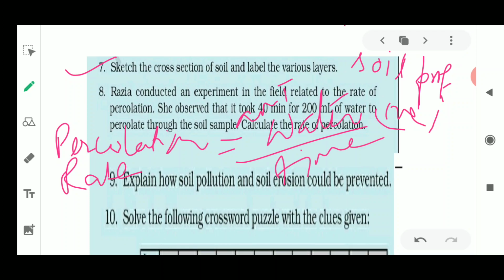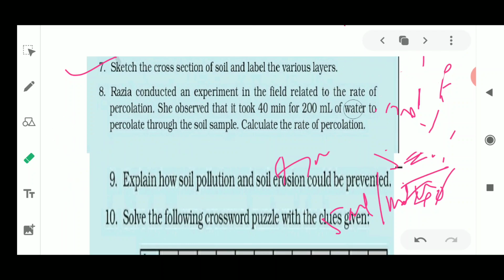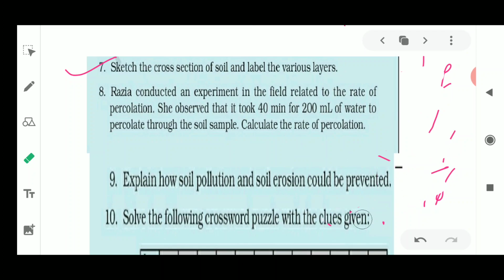So the answer would be 200 ml of water divided by 40 minutes, which is 5 ml per minute. You will write it in a complete sentence. You are not going to change this into seconds, just write the answer in ml per minute.